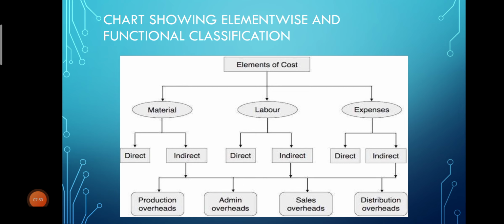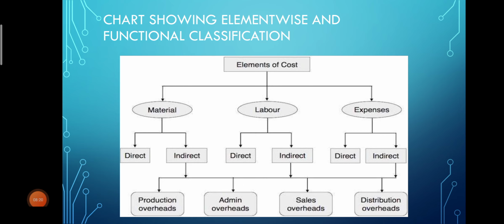Here the element of cost is divided into three parts, that is material. It means for production of goods and services, whatever materials we acquire or procure, such expenses can be taken under material. So material is classified into direct and indirect.